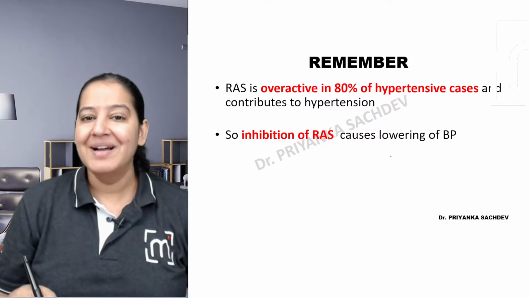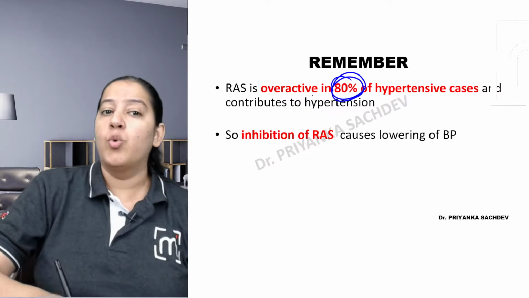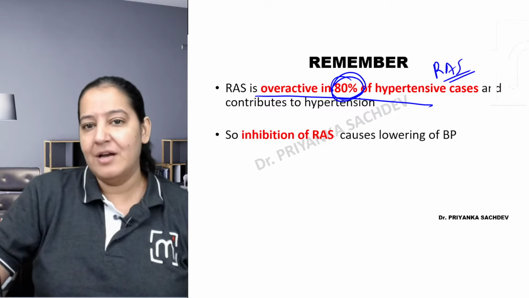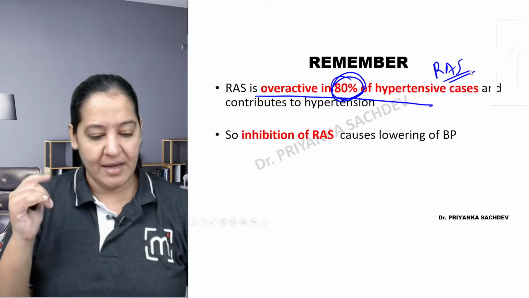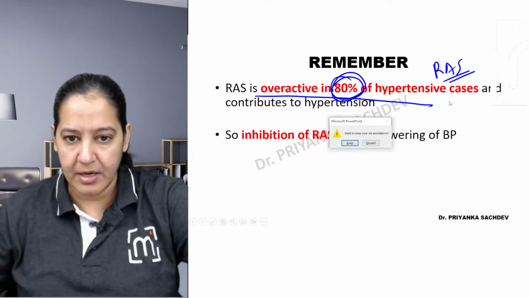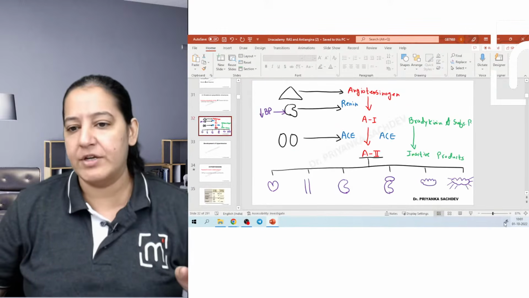Okay, 80% of hypertension is due to overactivity of the RAAS. Overactivity of the RAAS family. You got my point? What is the RAAS family? I told you what the RAAS family is. Okay, give me a minute. Let me explain to you the overactivity of RAAS. This is overactivity of RAAS.